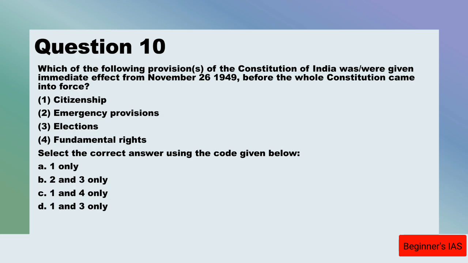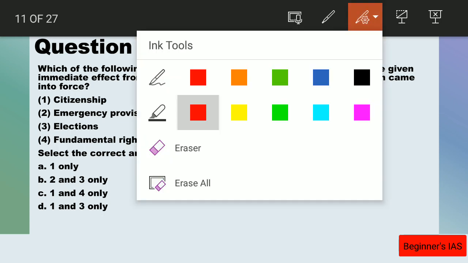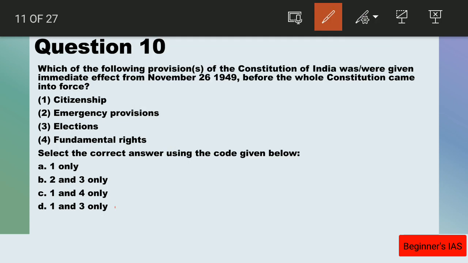So these are the provisions that came into effect immediately from November 26, 1949. What are they? Citizenship and elections. These two only came into immediate effect. Therefore, option D is right for this question.